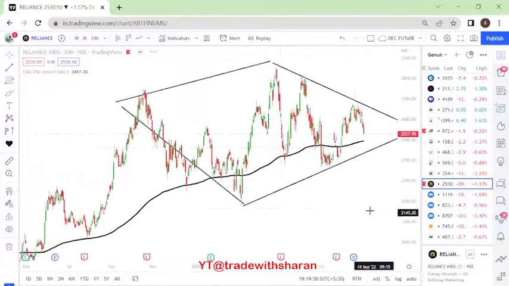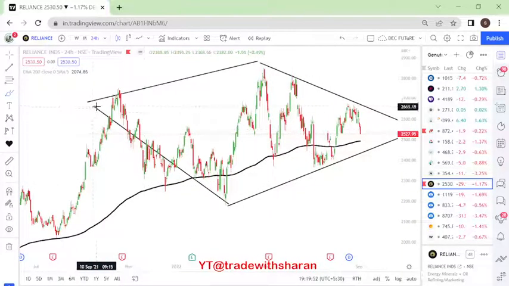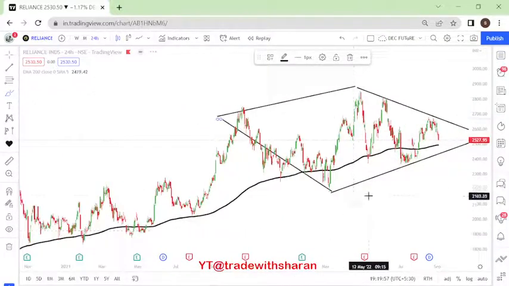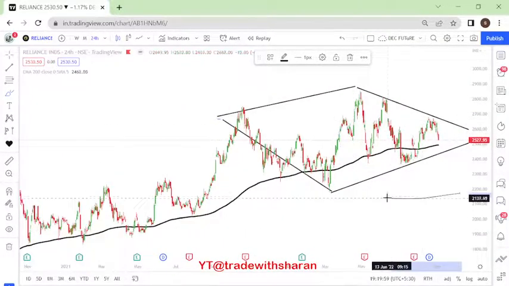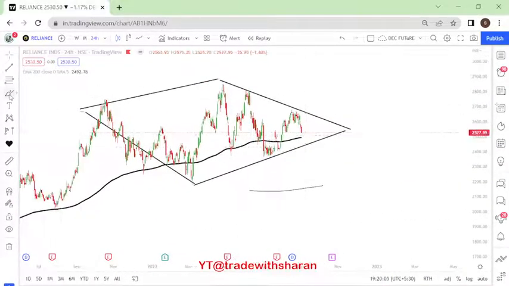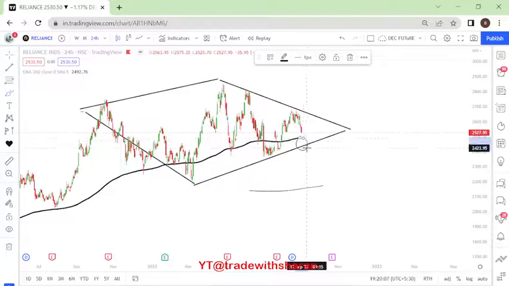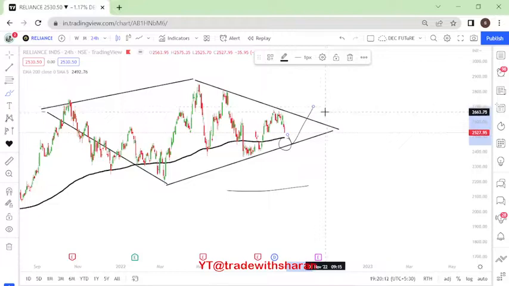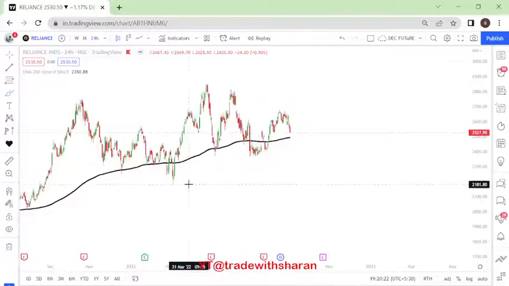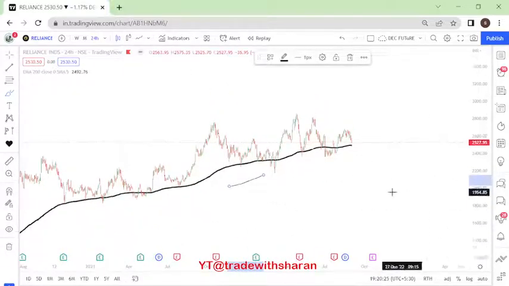Now next, Reliance. Okay, Reliance I had already marked, I guess. It is forming what is called a diamond shaped kind of momentum, right? So if you see, this is what it is. So you might get to see these levels being tested, which is around 2,500 levels, right, before it starts moving up. How will you enter? You will enter only above this level of 2673 levels, right? We will enter only above 2673, or even if you forget about this level, if you see here, one more thing is happening.